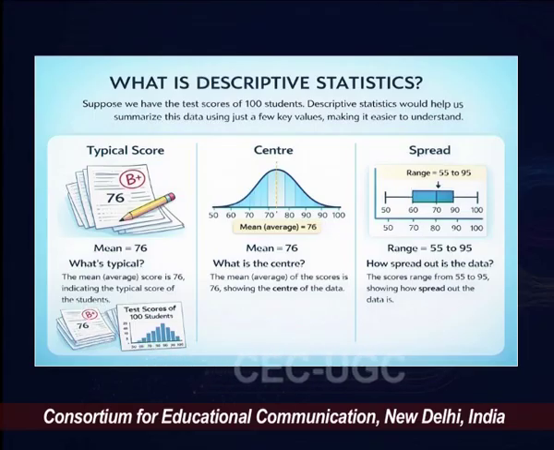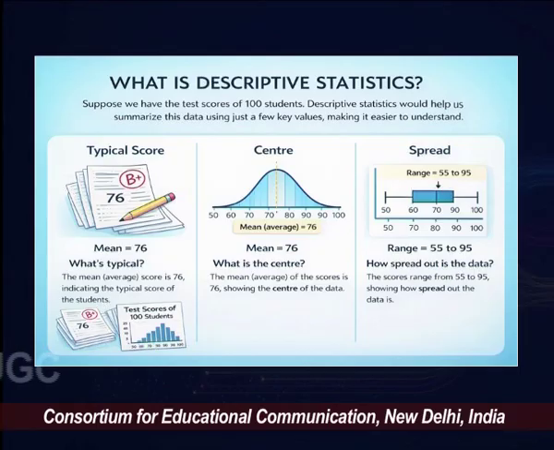If you see on your screen, let me give you an example of descriptive statistics. If in a class we have, let's say, 50 students, and each of those 50 students gets very different marks. Now, the principal comes and asks the teacher, what is the average mark of the children in your class?